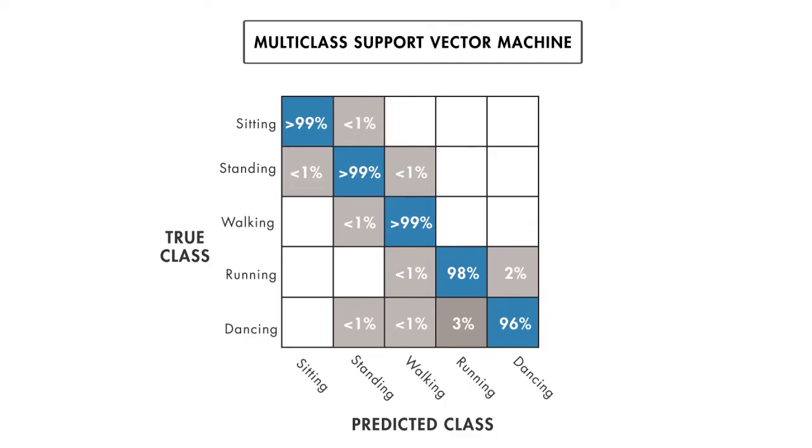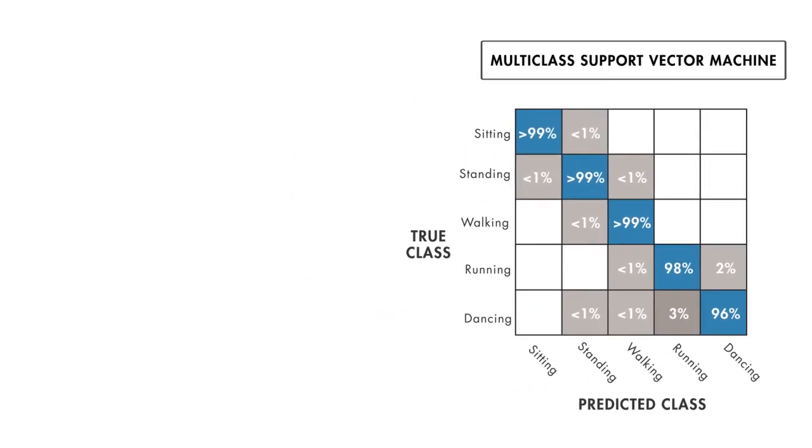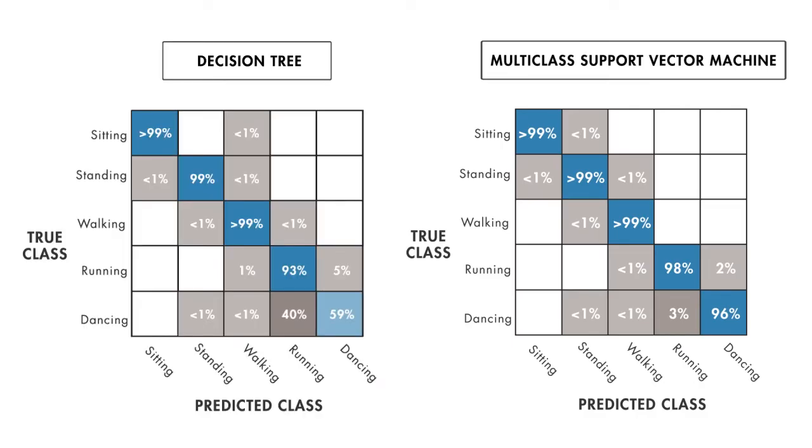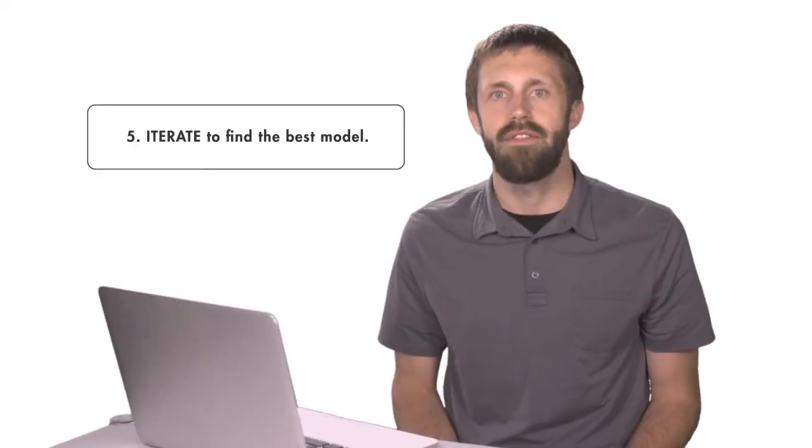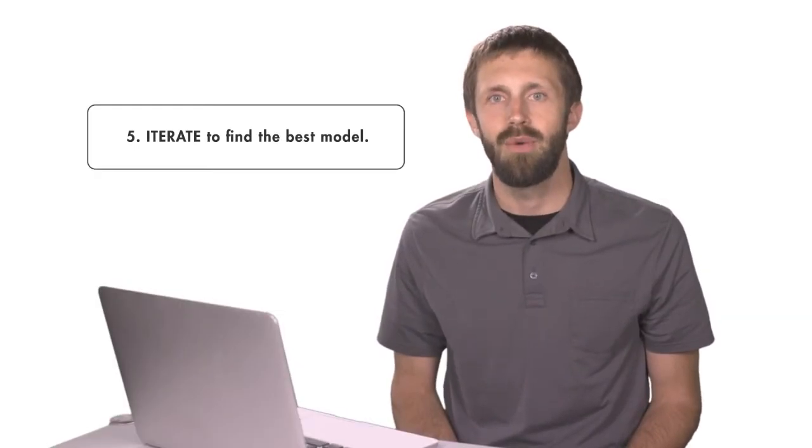With this method, we now get 99% accuracy, which is a big improvement. We achieved our goal by iterating on the model and trying different algorithms. However, it's rarely this simple. If our classifiers still couldn't reliably differentiate between dancing and running, we'd look into other ways to improve the model.